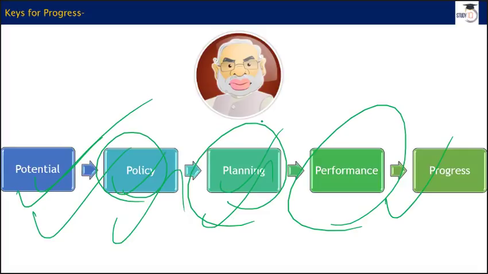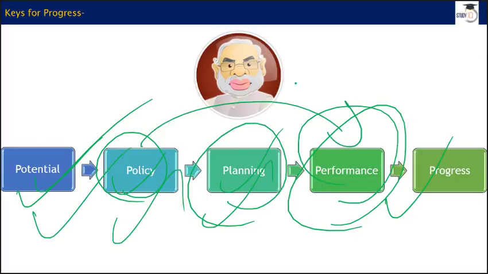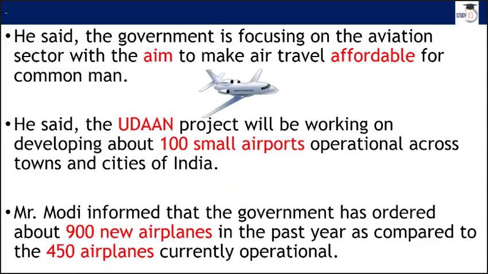Are policies designed in line with this potential, and do the policies that are out there provide a platform from which you can exploit your potential in a positive way? Also look at planning regarding execution, and whether these policies are implemented or not. So I hope this will work as a good example.